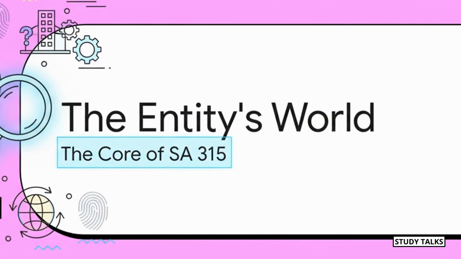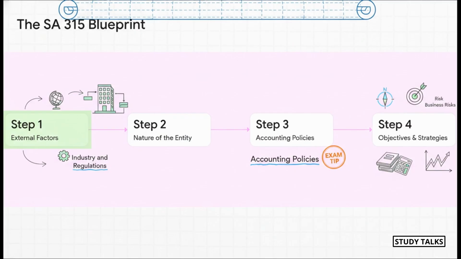All right, understanding the entity's world. This is really the heart of SA 315. It's all about putting on your detective hat and getting to know everything about the company, what's going on outside its doors, and what's happening inside too. SA 315 gives us this really clear 4-step blueprint to follow.